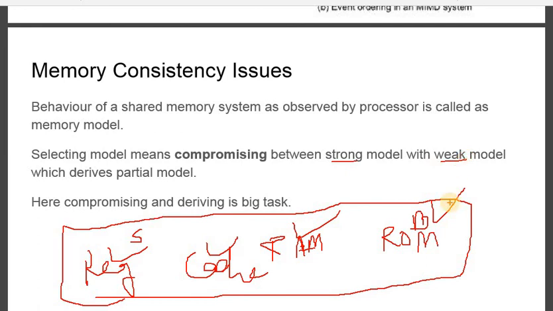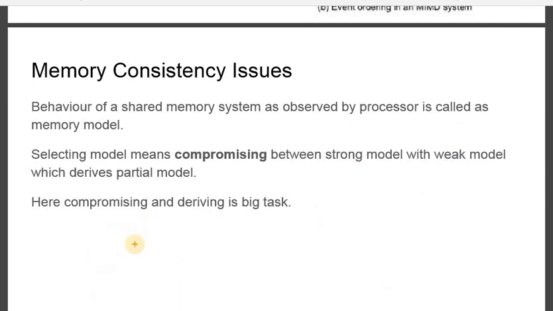With respect to another parameter, what we called weak will become strong, and what we decided was strong will become weak. See here, very simple: keep cloud here and keep registers here.